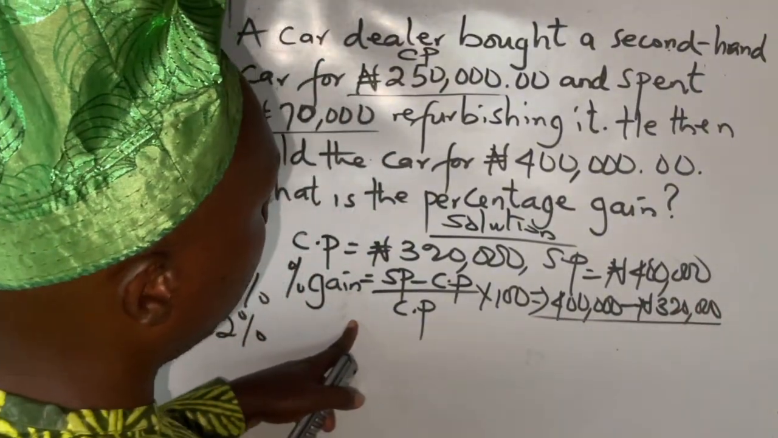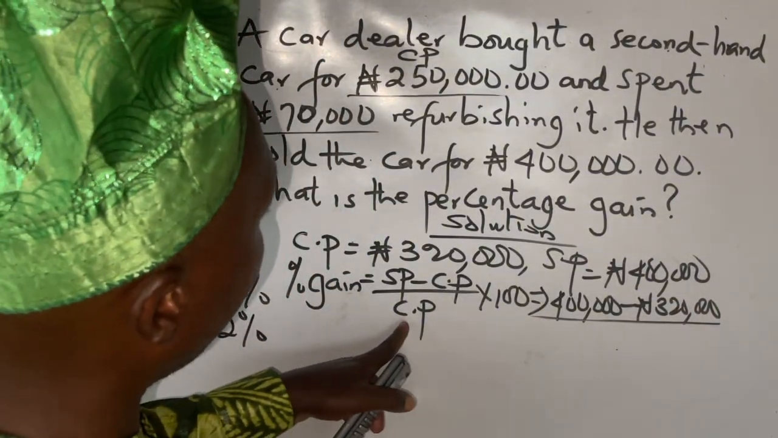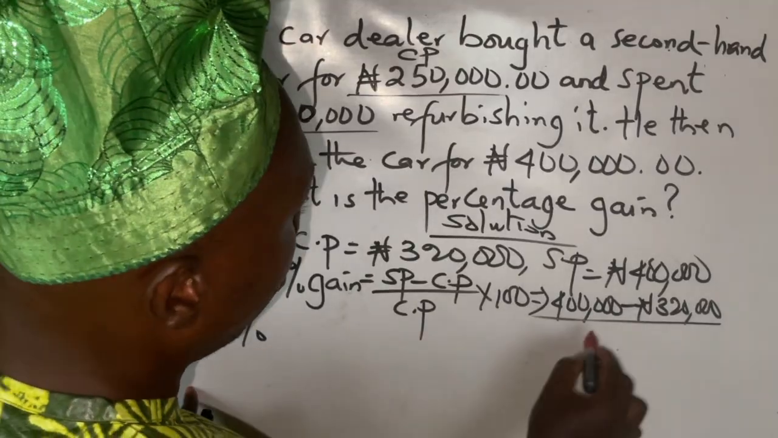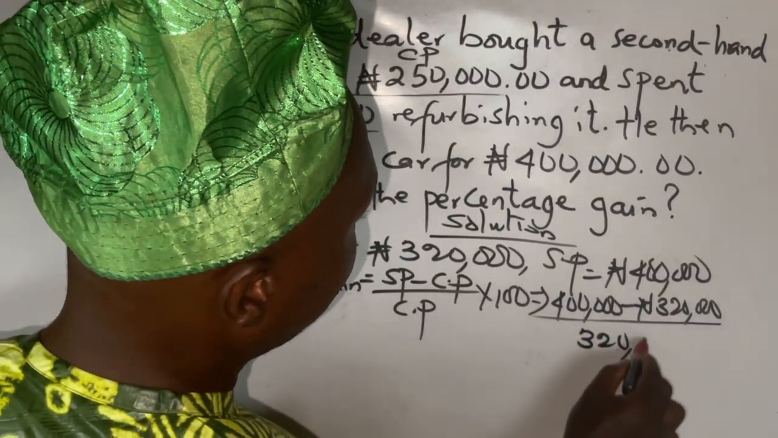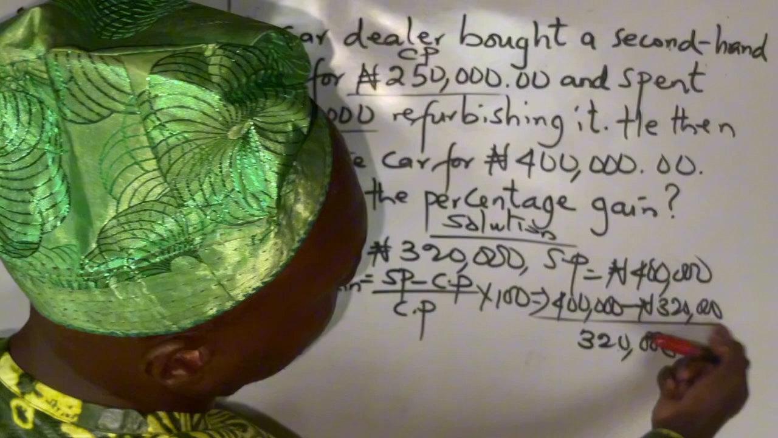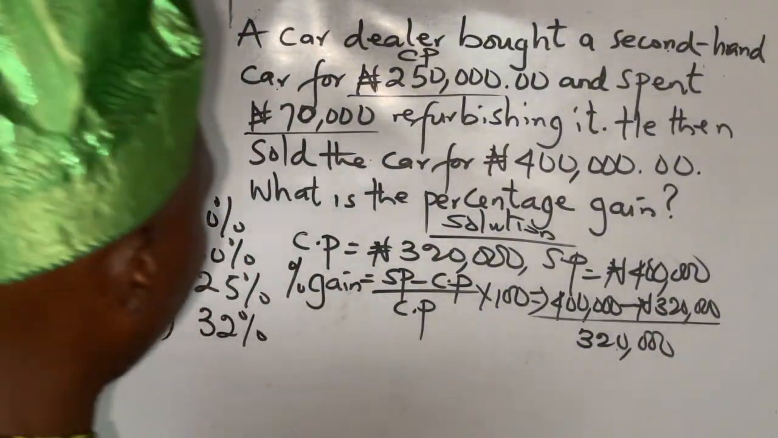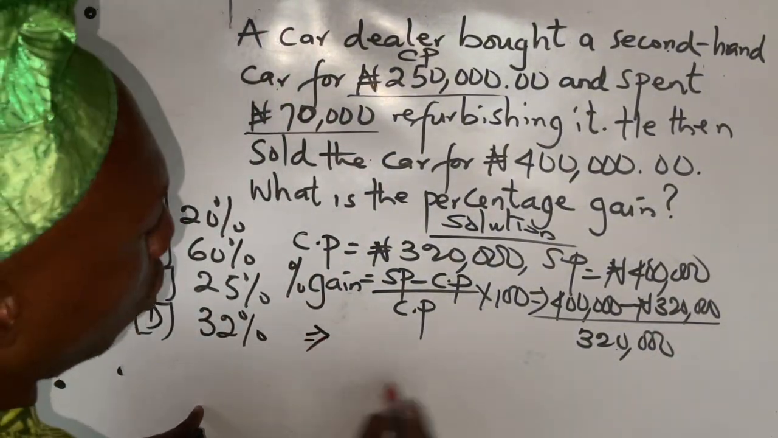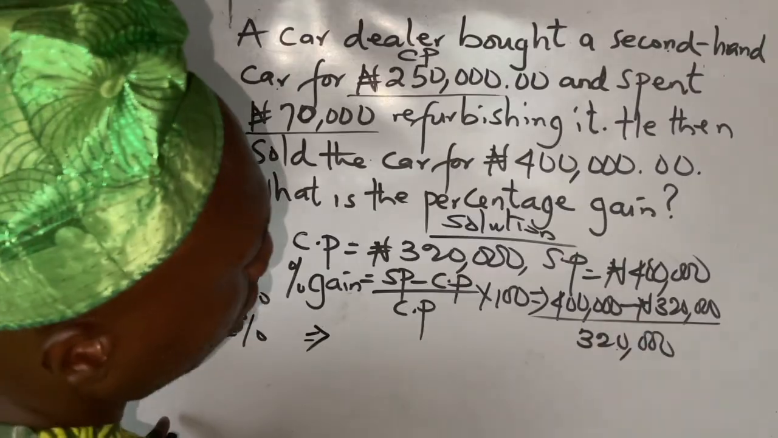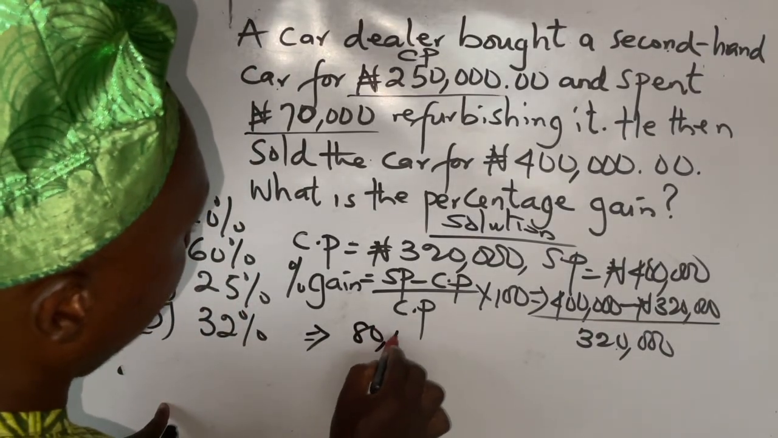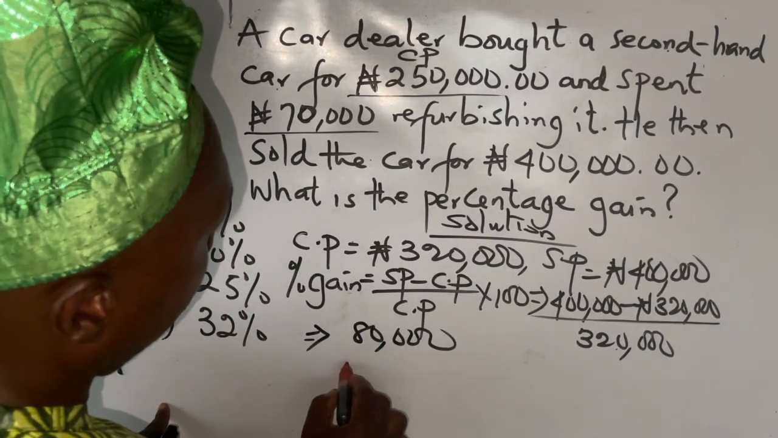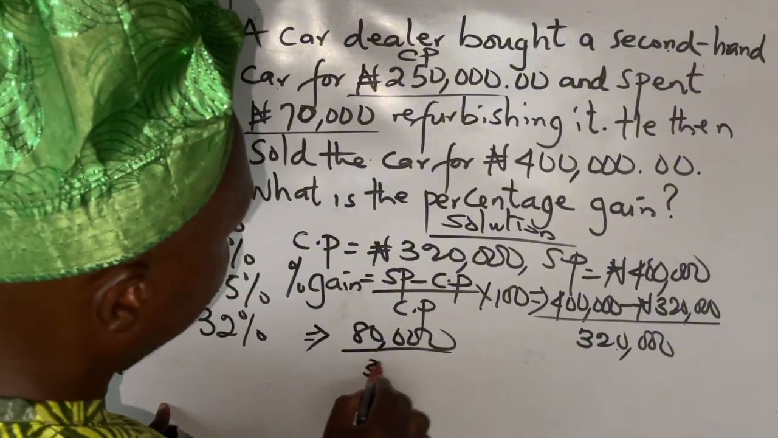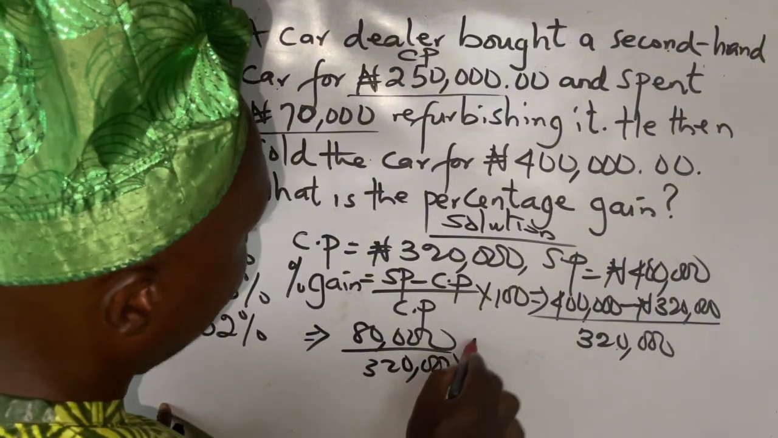over our cost price, that's 320. Because of the space, I'm going to multiply by 100, but let's see the result that is going to give us. 400 minus 320, that's 80,000. That's over 320 times 100.